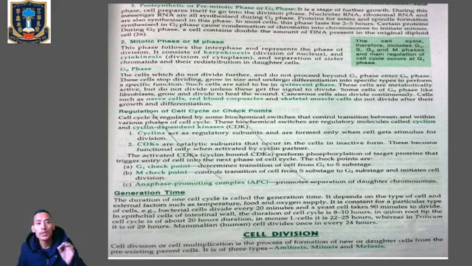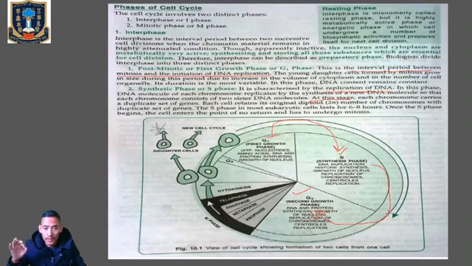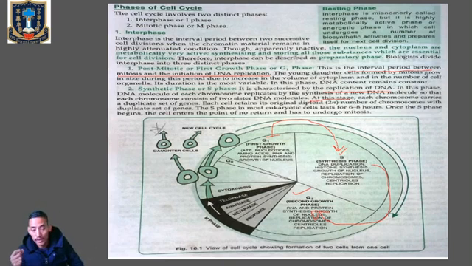Certain proteins synthesized in the G2 phase cause condensation of chromatin into chromosomes to initiate mitosis. Clear? So during G2 phase a cell contains double the amount of DNA present in the original diploid cell. What we have learned here is that during interphase the cell prepares itself to undergo the process of cell division. So it is also called the preparatory phase.